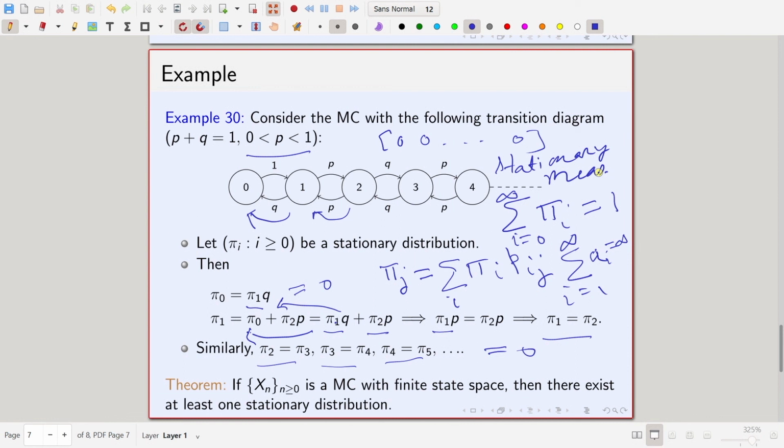So, here we have now given all three examples. An example where a stationary distribution exists and is unique, an example where a stationary distribution exists but there are infinitely many stationary distributions, and a third example where there does not exist a stationary distribution.